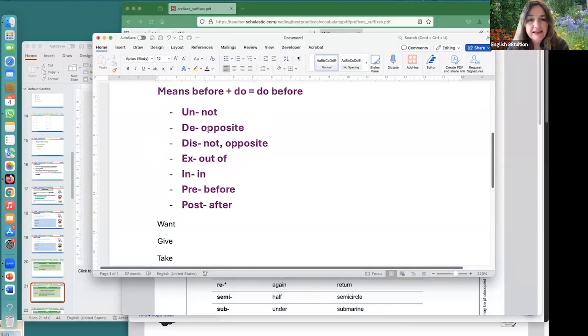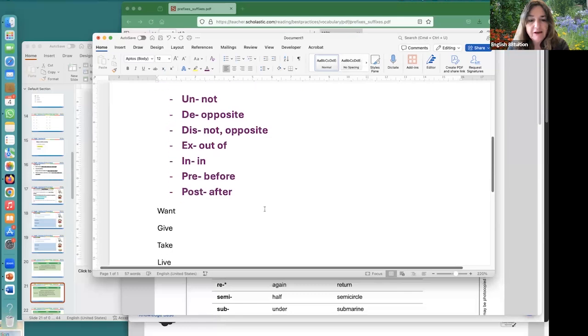Un means not. De means opposite, and dis means opposite or not. Ex means out of. In means in something, inside something. Pre means before, and post means after. Okay, have a try.